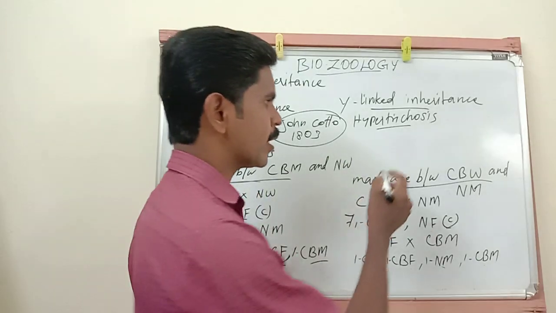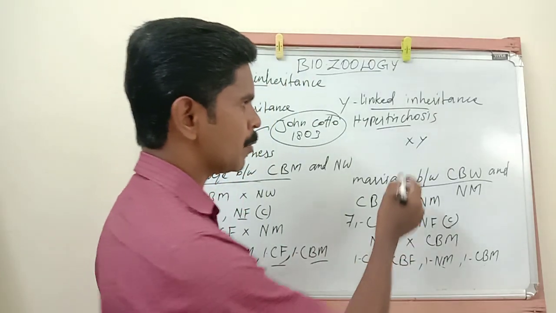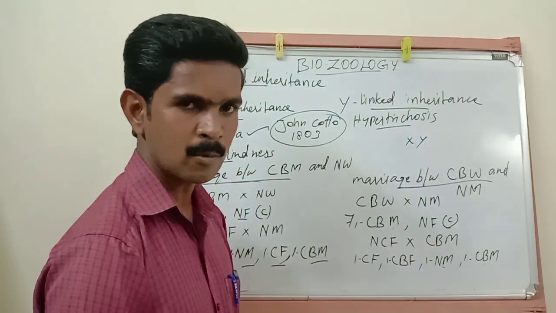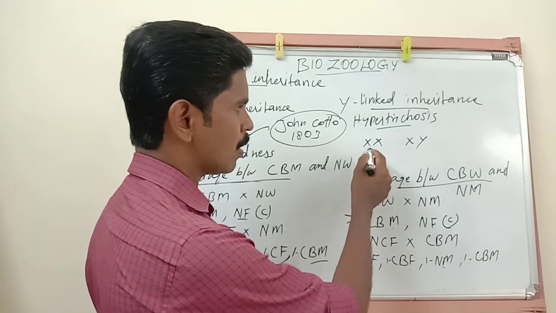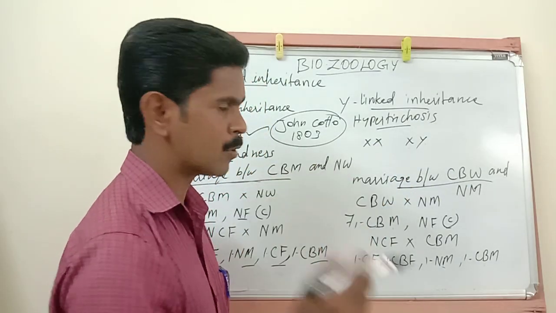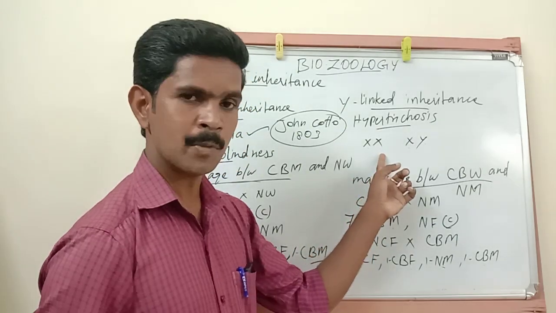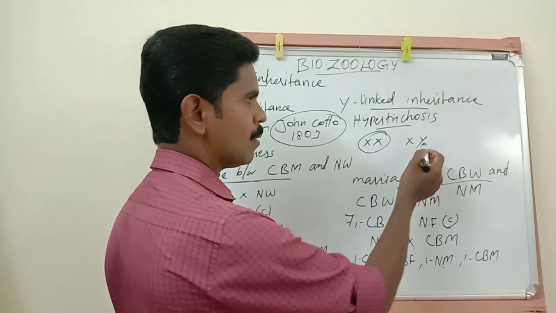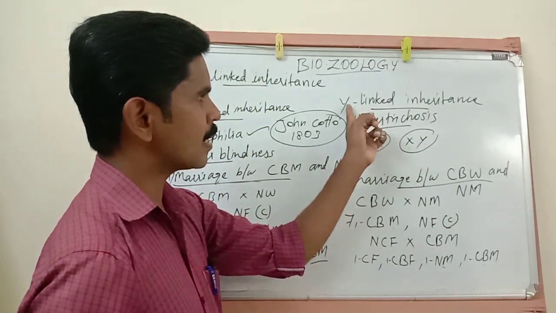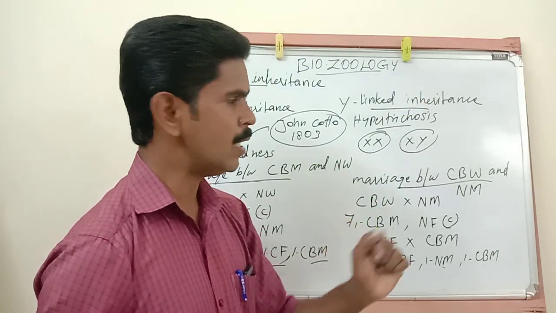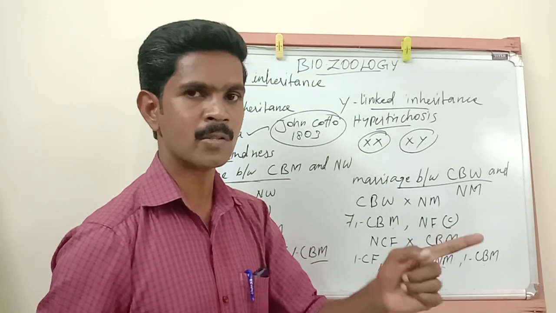Because you all know, two types of sex chromosomes are present in the father's body, one X chromosome and one Y chromosome. But in the mother's body, there are two X chromosomes. Here our disorder is Y-linked inheritance, so this disorder is transferred from the father to son, not father to daughter.